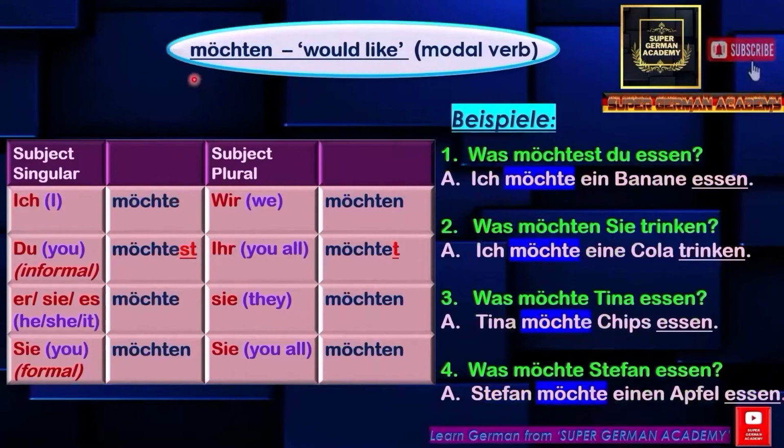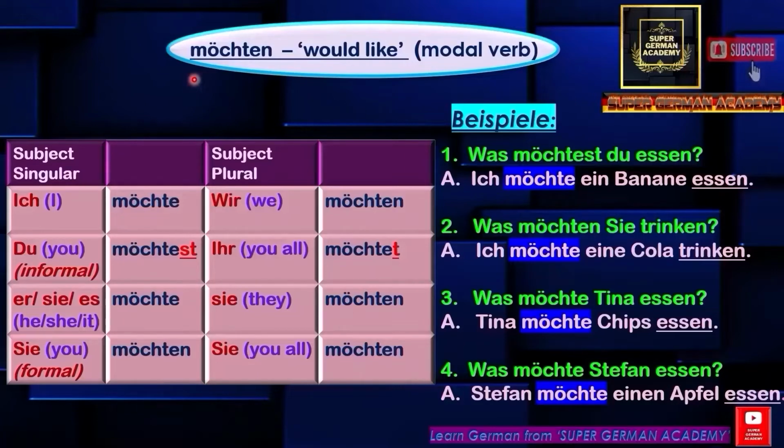The third verb is möchten. Möchten bedeutet would like. Here möchten is the modal verb. In English also we have modal verbs like can, could, shall, will, may, might, want. These are called modal verbs. These modal verbs are like helping verbs for the main verb. These are the auxiliary verbs. They help the main verb, to give added expression to the main verb.